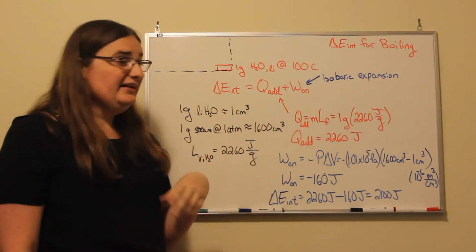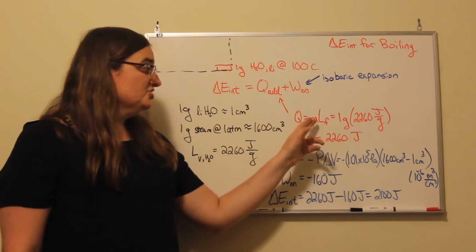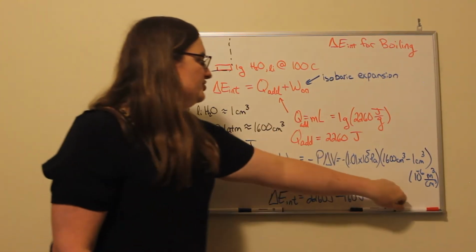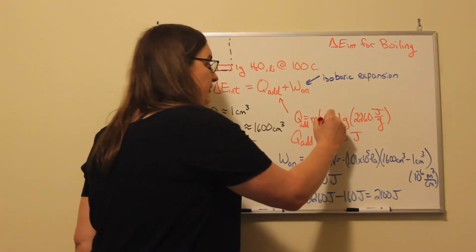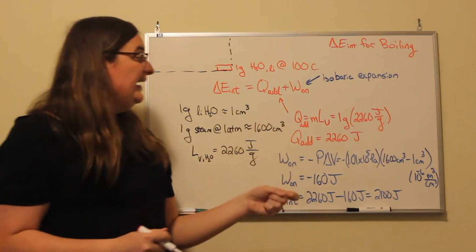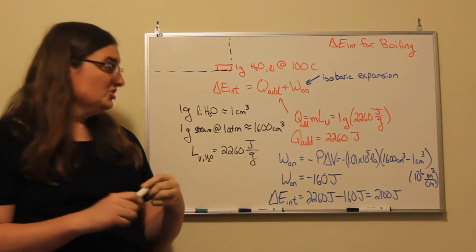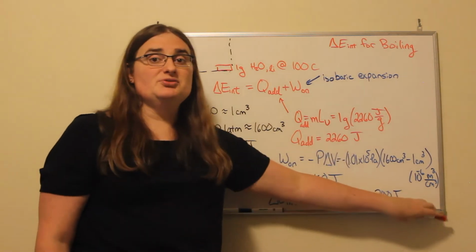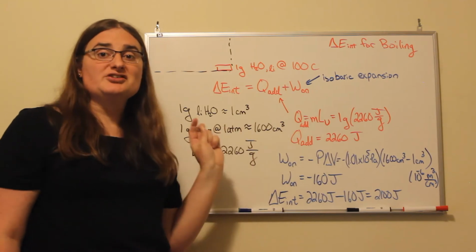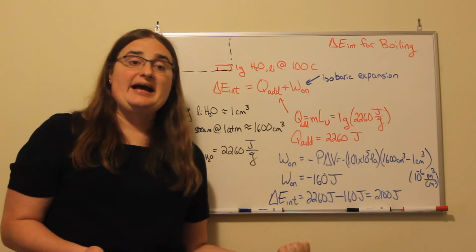So, for the added heat, the energy of the phase transition is our mass, 1 gram, times our latent heat, not of fusion, but the latent heat of vaporization. And because we're going from a liquid to a gas, that would be a positive transfer of heat to the material. So we'd have 1 gram times 2,260 joules per gram. We need to add 2,260 joules to that gas to make it a gas.